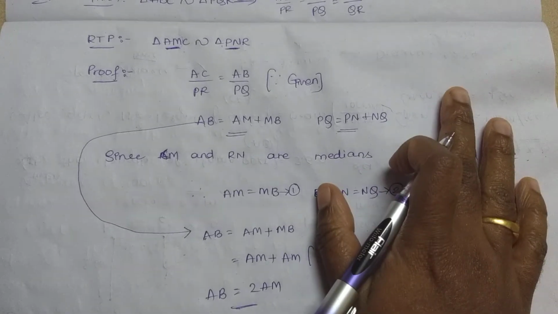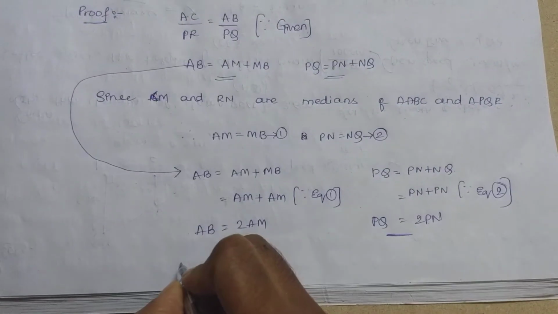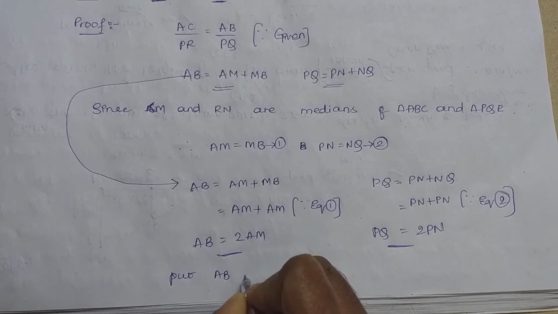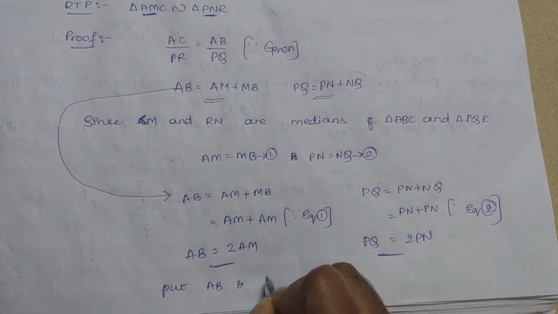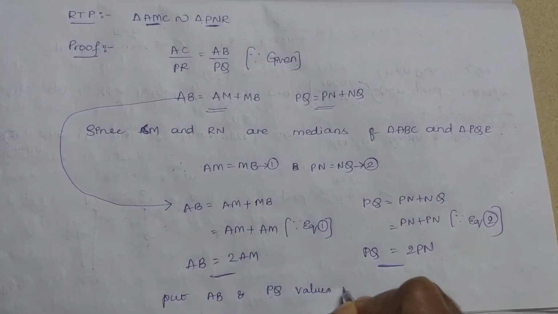So now what will I do here? Put the AB and PQ values in the given.